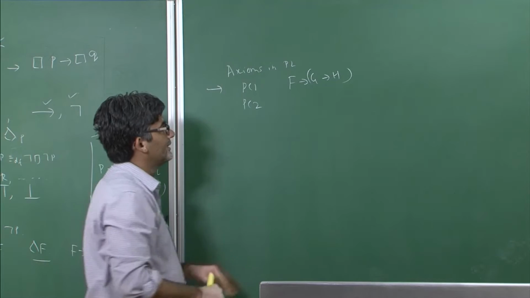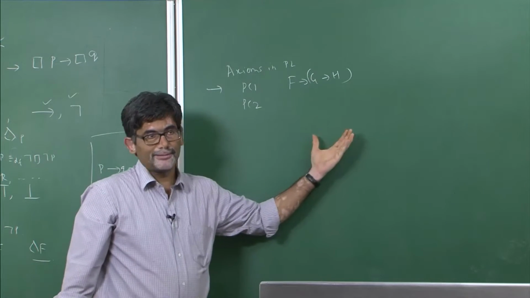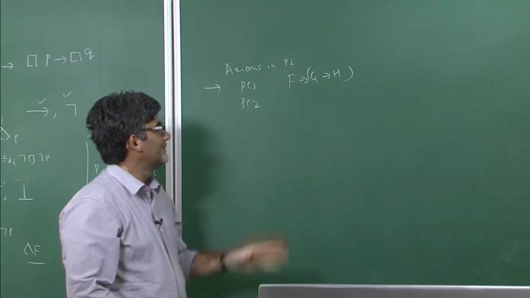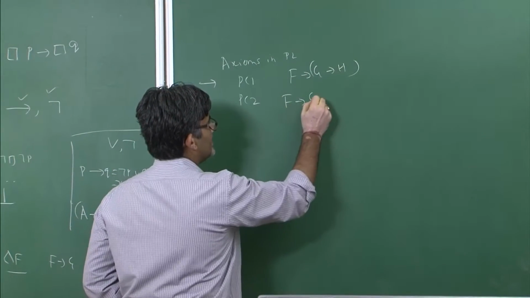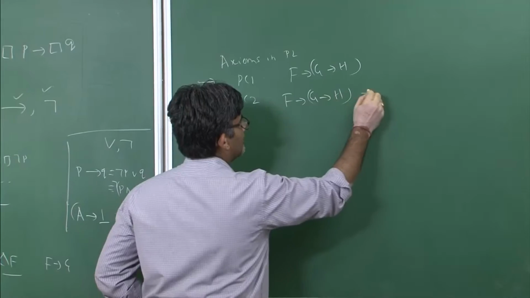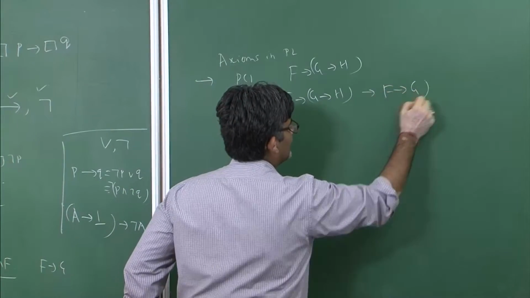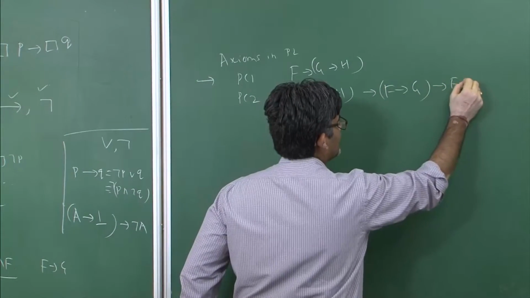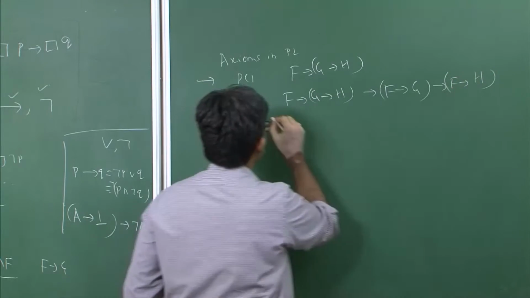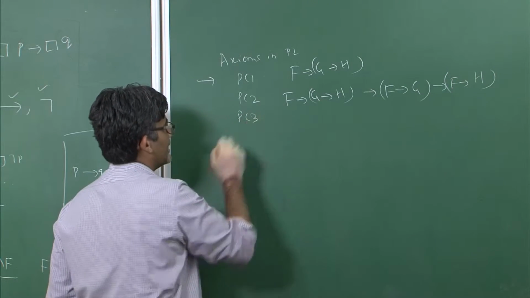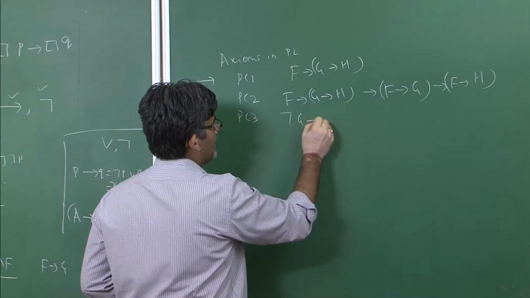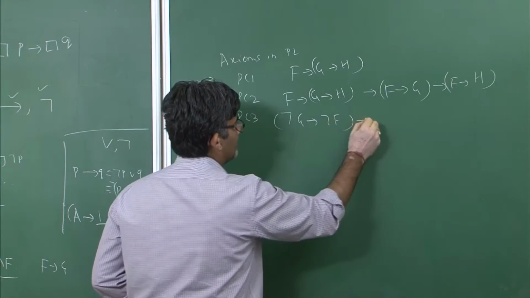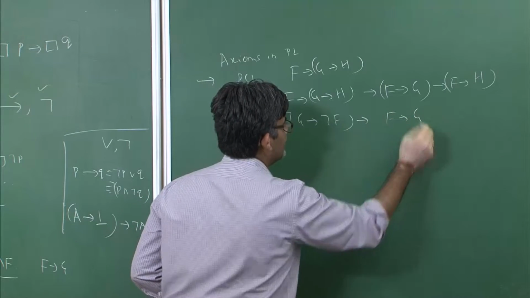PC2: if you deny this formula and construct a tableaux tree, all the branches close. This is a tautology: (F implies (G implies H)) implies ((F implies G) implies (F implies H)). And the third formula is this: (not G implies not F) implies (F implies G).